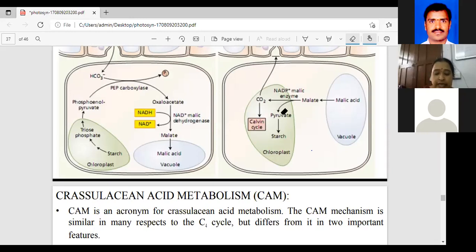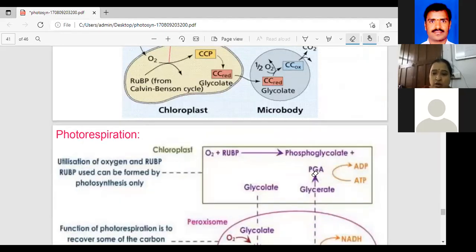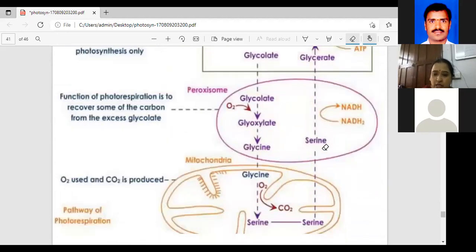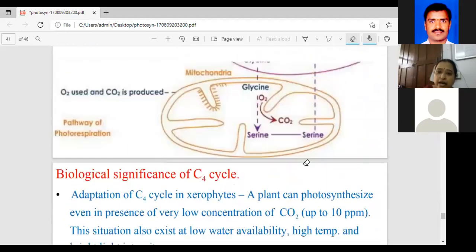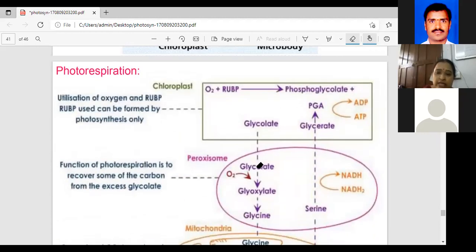Oxygen also. In the daytime, more than 20% oxygen is there. In that time, RuBP undergoes oxygenation, and the processing goes like this: in the chloroplast it is converted into these chemicals, then converted in the peroxisomes, then into the mitochondria. Again from the mitochondria, the amino acid is converted in the peroxisomes. Finally in the peroxisome, the glycolate is converted to glyoxylate, and the glycerate is the final product in the chloroplast. These are the total processing steps of photorespiration.